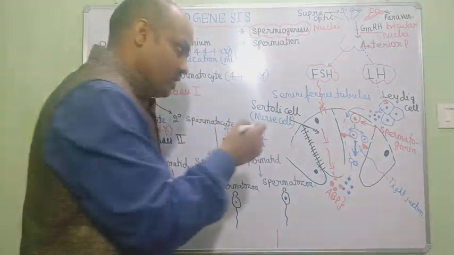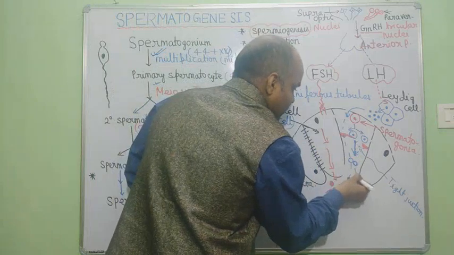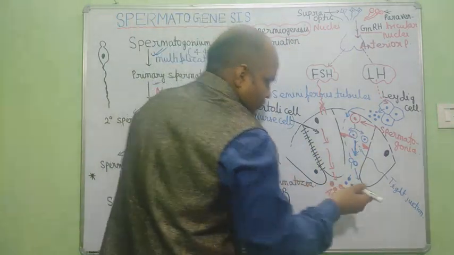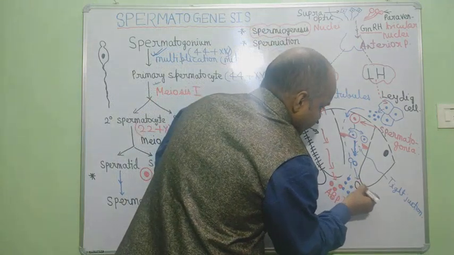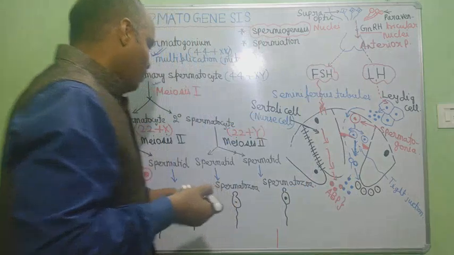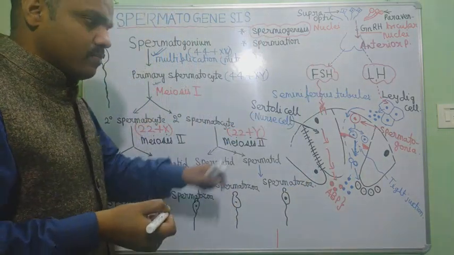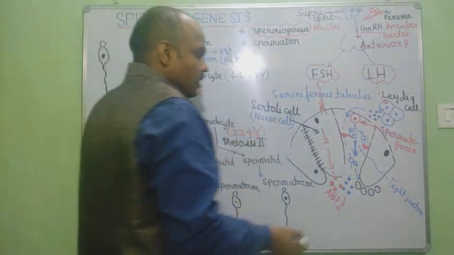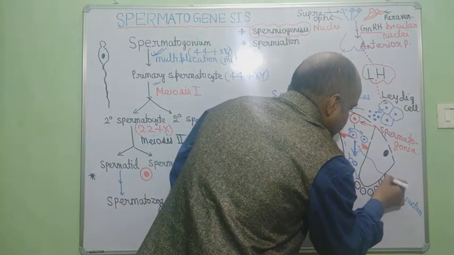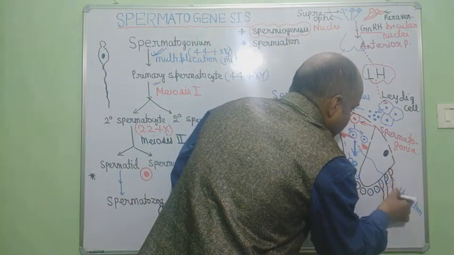Now each secondary spermatocyte will go through meiosis second, and they will form 1, 2, 3, 4, a total of 4 spermatids. Now these spermatids will differentiate, and finally they form a total of 4 spermatozoa.